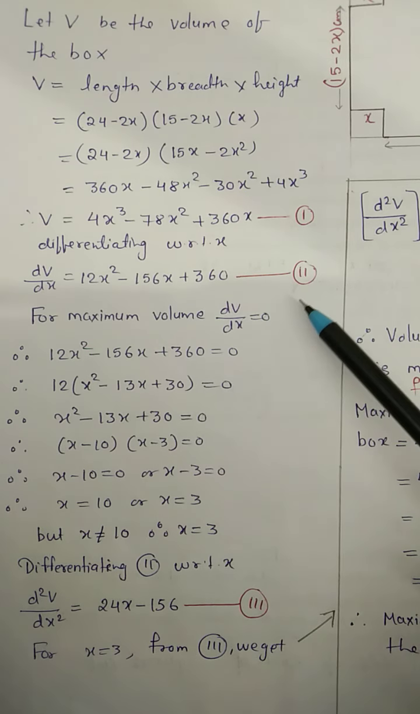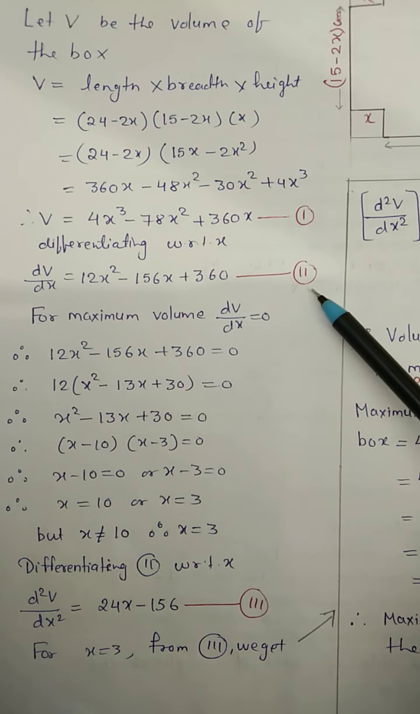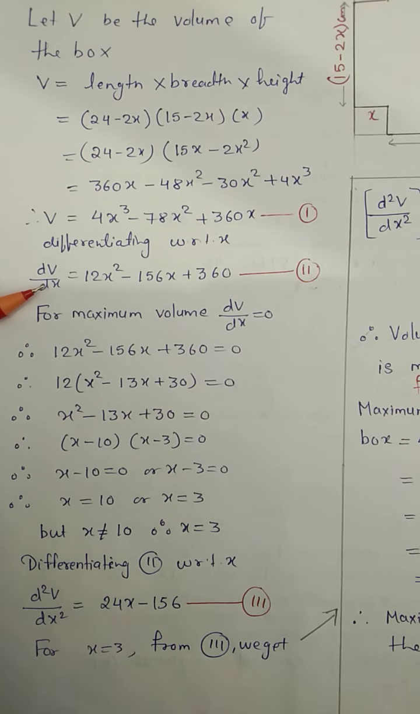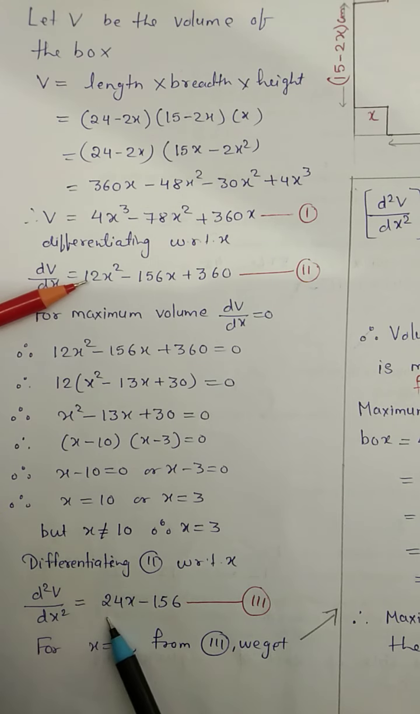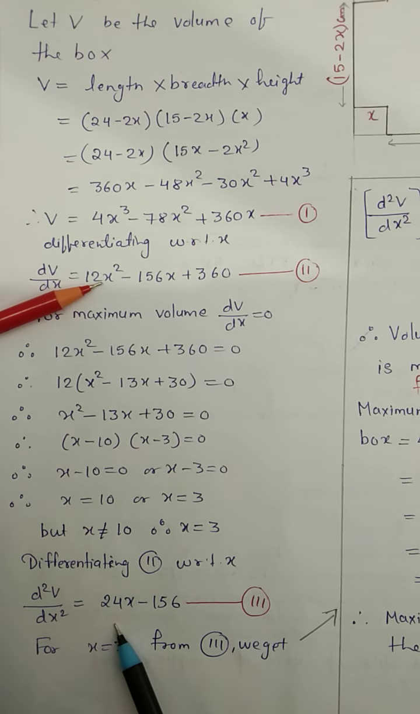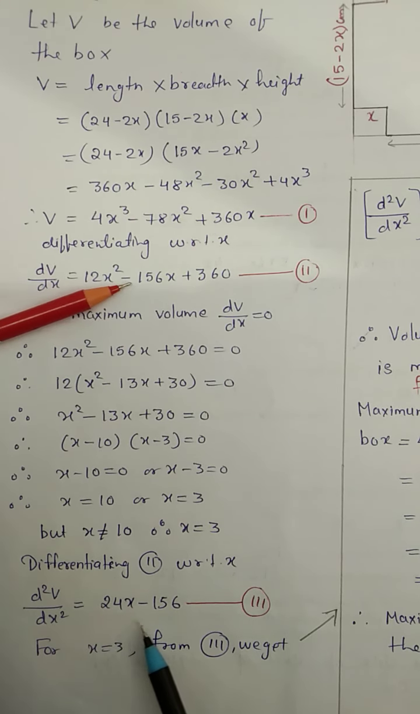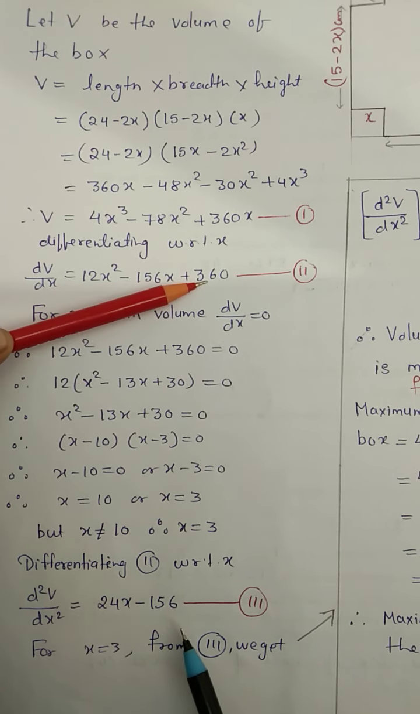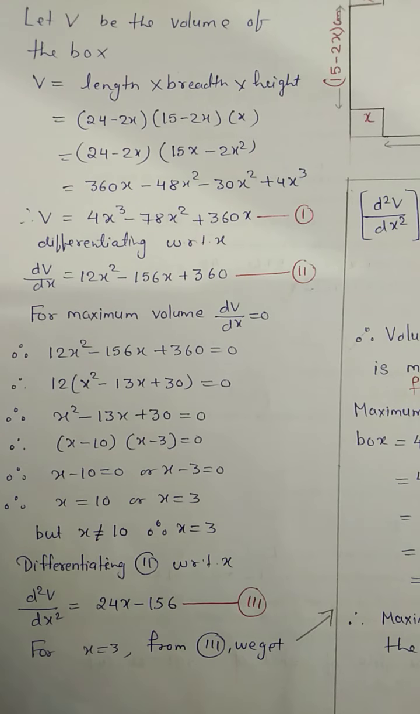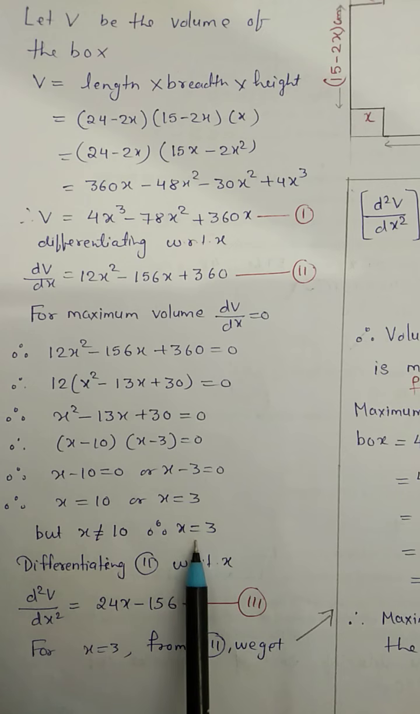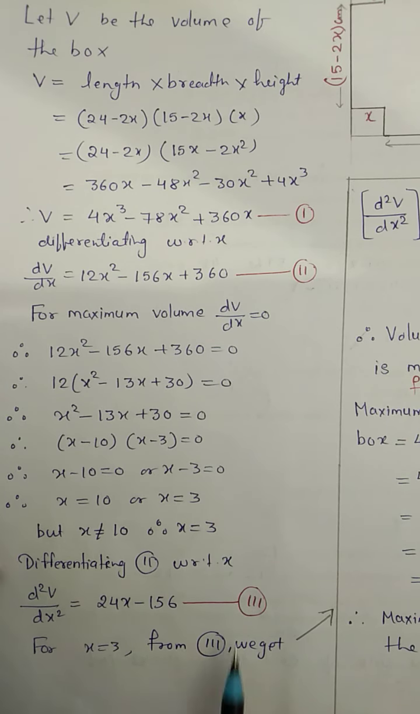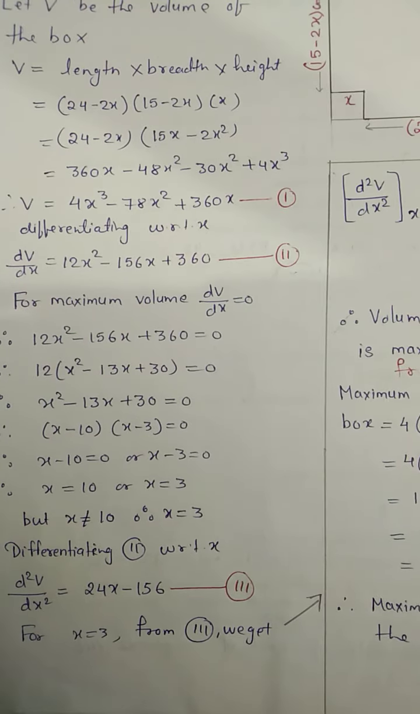Now it's time to find the second derivative. Therefore we will differentiate equation number 2 with respect to x. 12 times the derivative of x square is 2x, that is 24x, minus 156, derivative of x is 1, and for the constant, its derivative is 0. This is your second derivative. Now we will find the value of the second derivative at x equal to 3. Then for x equal to 3, from equation number 3, what will we get?